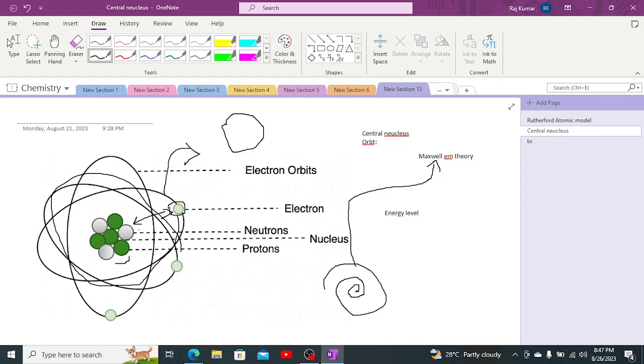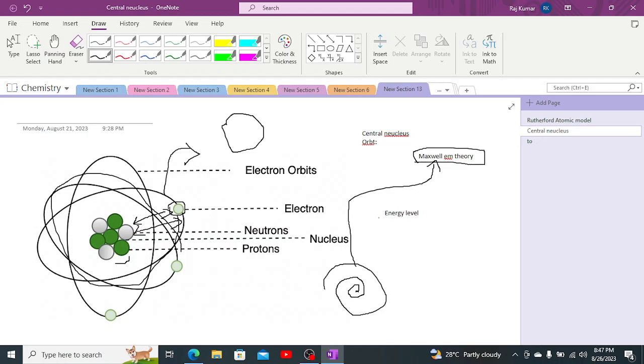So here, as you can see, the electron is revolving around the nucleus. It releases energy. But how does it release energy? It releases energy by virtue of the electrostatic force of attraction between the electron and the proton. As both have opposite charges, they attract each other. So that is how it works. And this was a major objection.